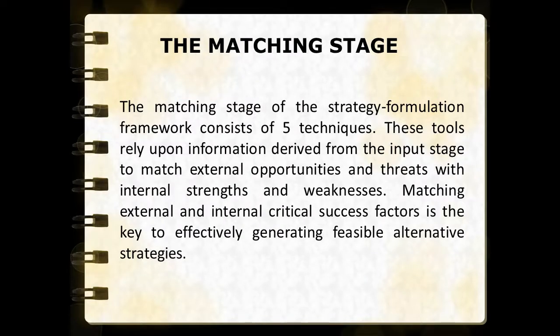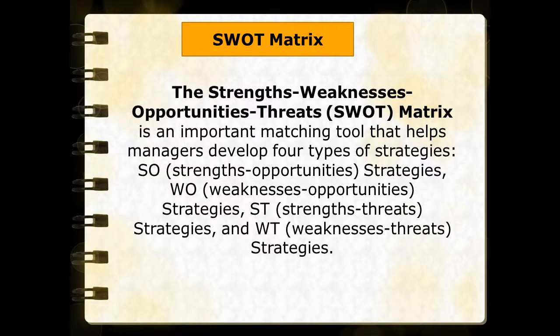The second stage is the matching stage. The matching stage of the strategy formulation framework consists of 5 techniques, which are the SWOT matrix, the SPACE matrix, the BCG matrix, the IE matrix, and the grand strategy matrix. The first matrix from the matching stage is the SWOT matrix, or the Strengths, Weaknesses, Opportunities, Threats matrix. The SWOT matrix is an important matching tool that helps managers develop 4 types of strategies.